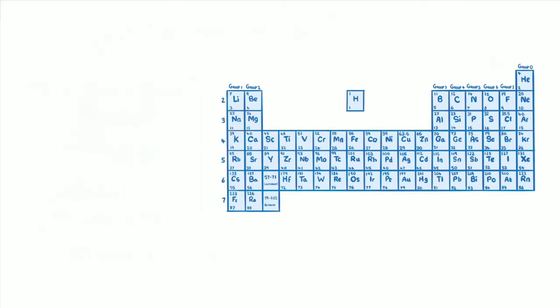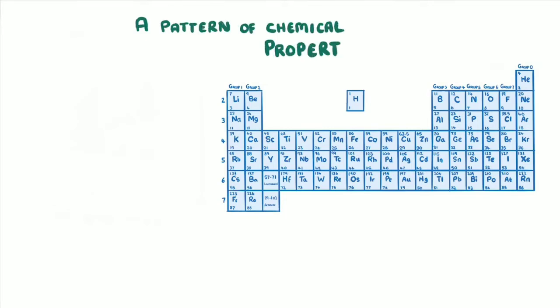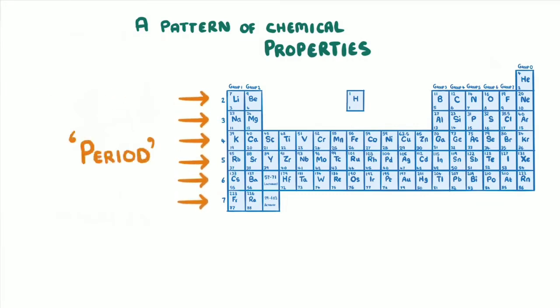While he was organizing the table, Mendeleev found that the elements displayed a pattern of chemical properties that repeated at regular intervals. So instead of arranging the elements in one long line, he formed a new row every time the pattern repeated, which we now call periods.